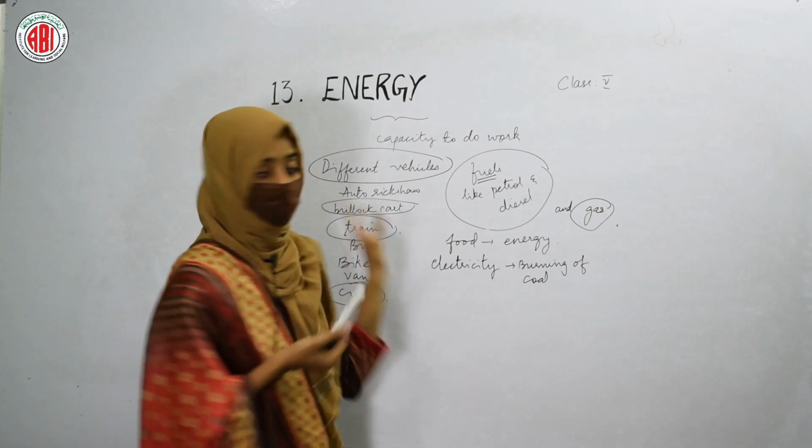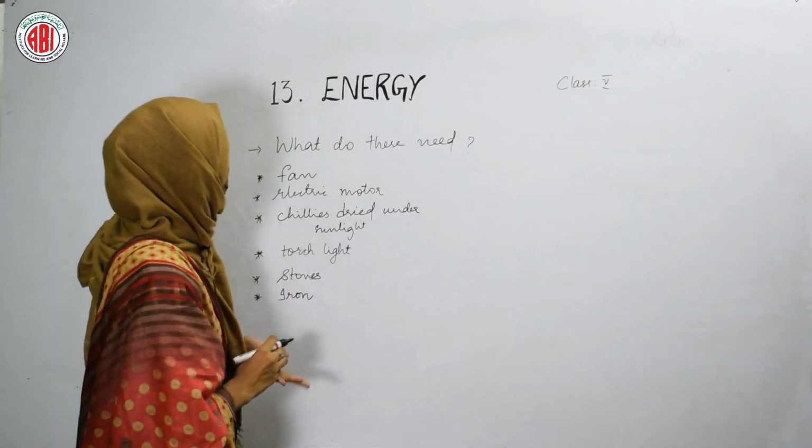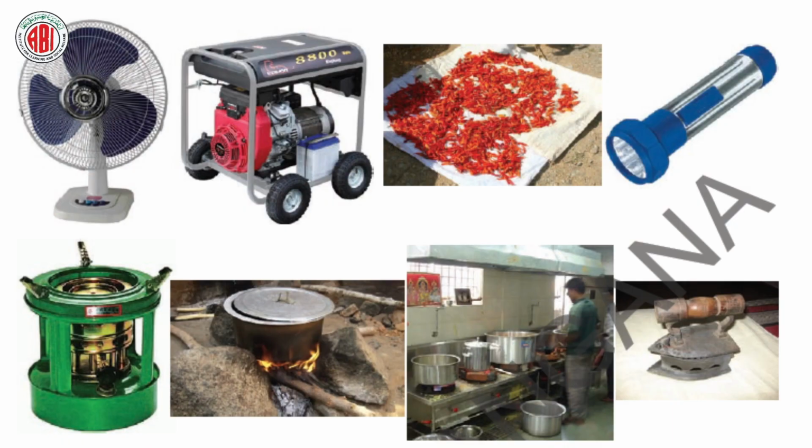So this is about the different vehicles that require energy to show its work. Our next topic is, what do these need? If you look at this picture, then what are the things that are present in this picture? What are the different things that you can observe in this picture?